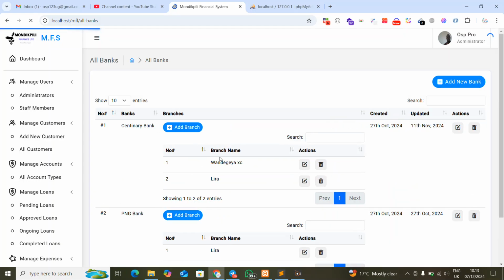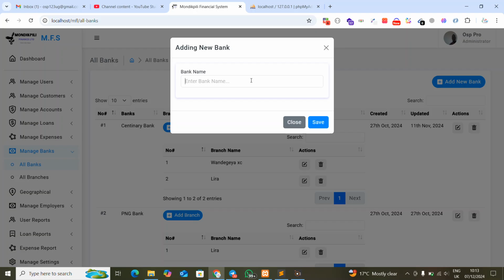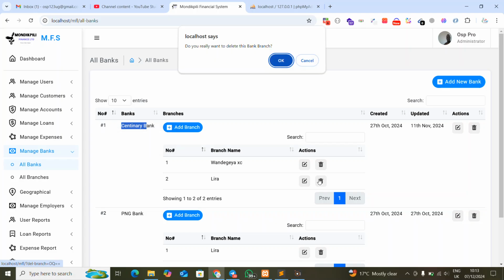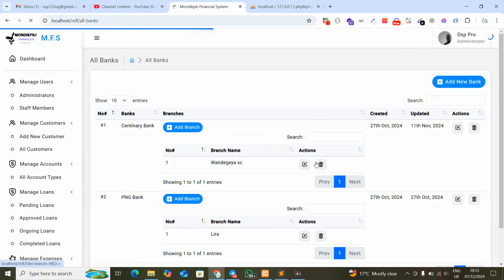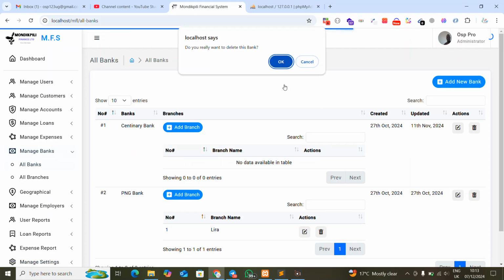So for example, as you can see here, it has those coordinates. Here you have the branch bank, let me say Centenary Bank, which I already have here. And then let me just try to see if I can delete this. Just delete this, just delete that off. I delete this here as well.